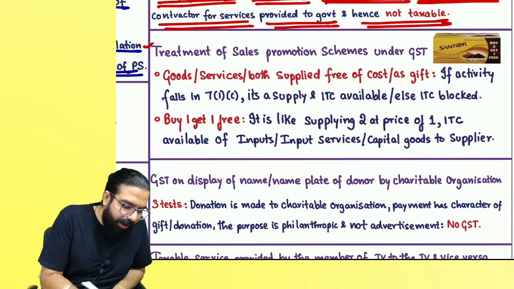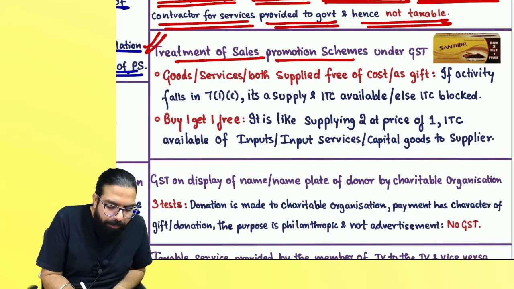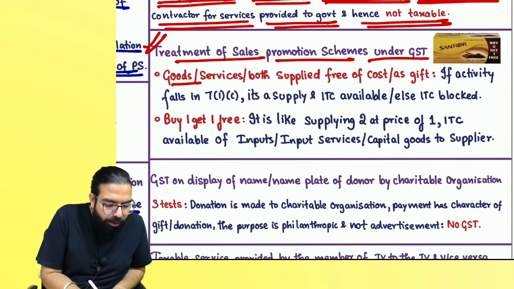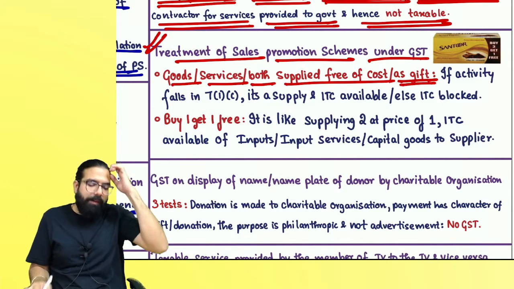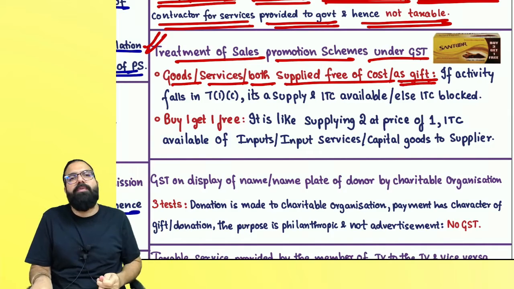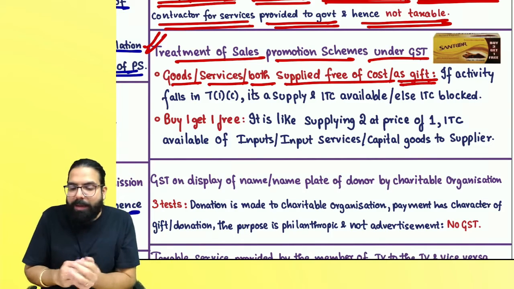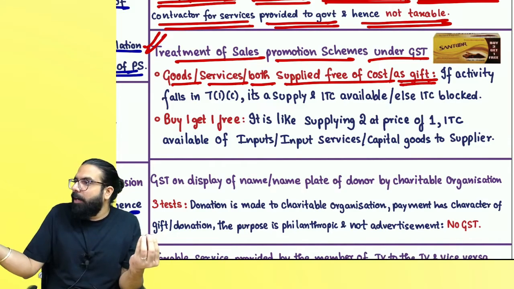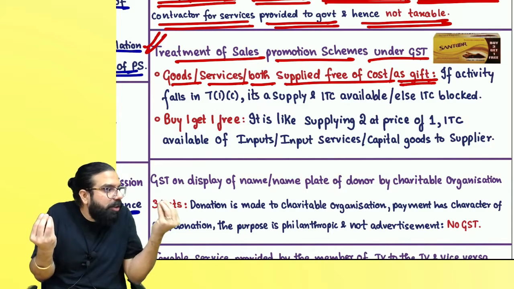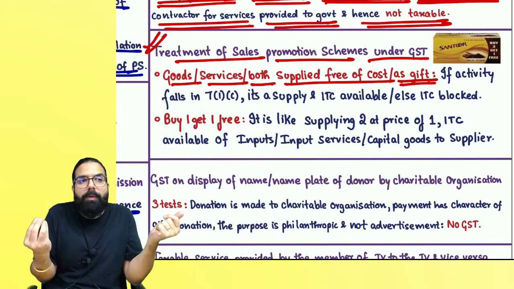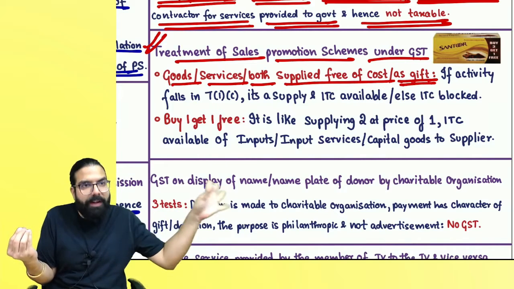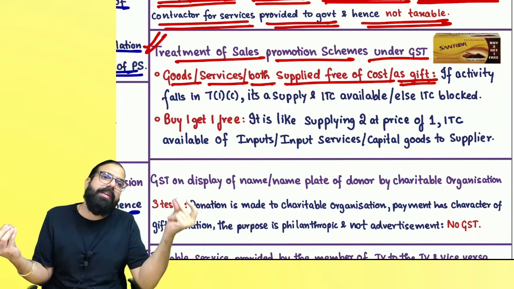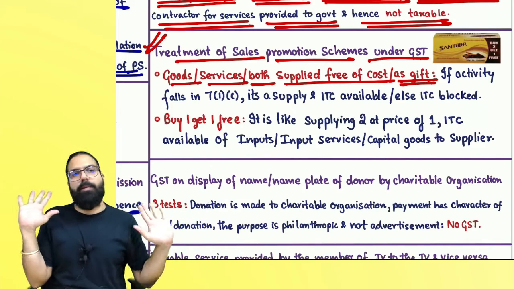The next one over here is treatment of sales promotion schemes under GST. Goods, services or both supplied free of cost or as a gift. For example, I bought one thermometer, and I gave the thermometer away free. Always remember, I had taken the ITC on the thermometer. It's a permanent transfer of business asset on which I had taken the ITC, and under 7(1)(c) it is a supply. If it is a supply, ITC will be allowed.